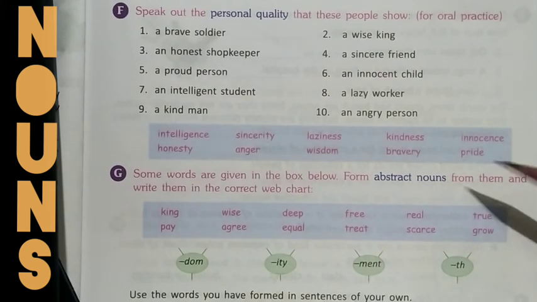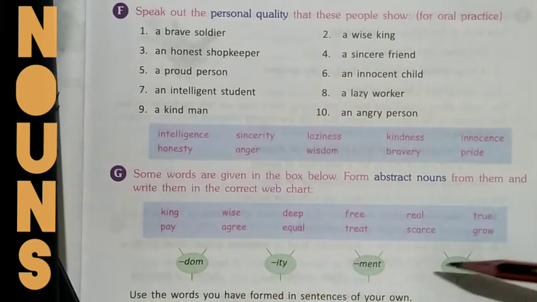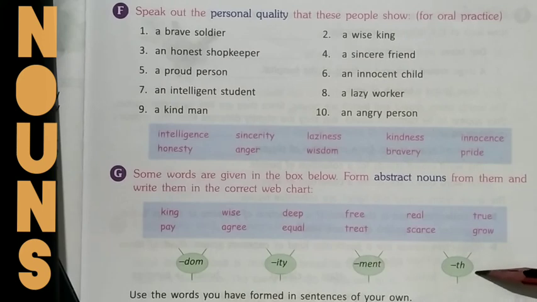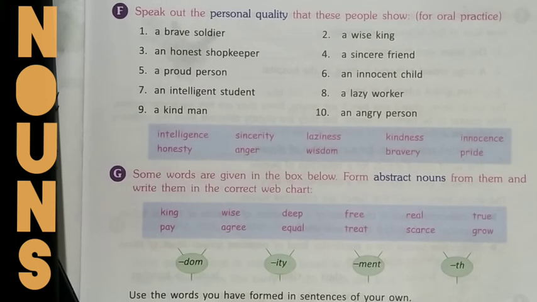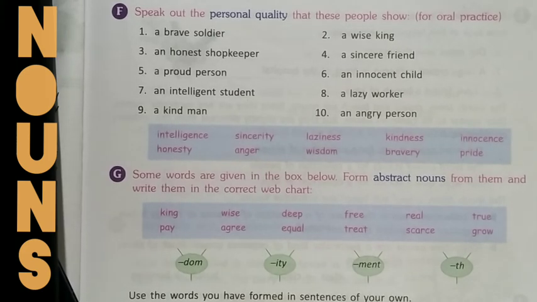In the same way, take the help of these suffixes and form abstract nouns from these words. Okay, you can write these words in your notebook for the sake of practice.